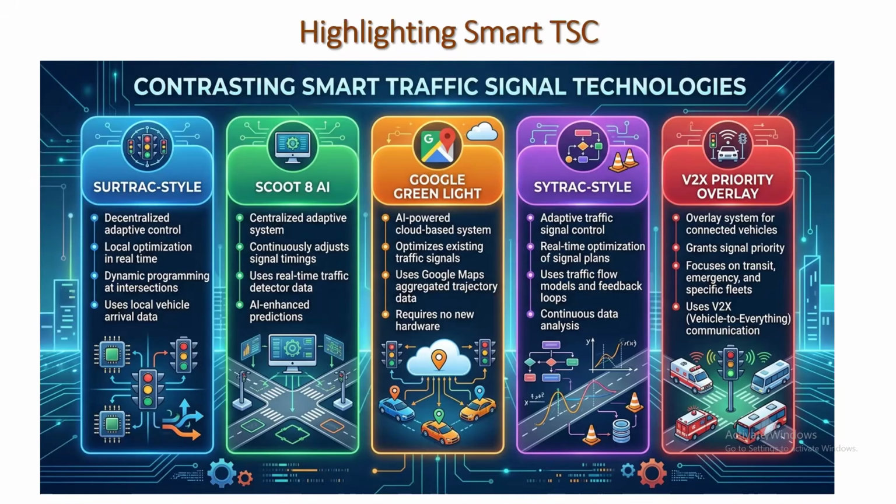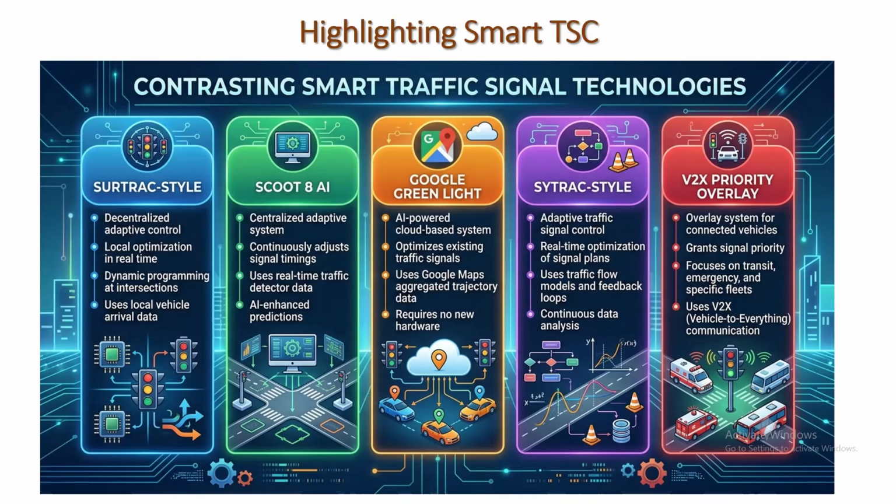Then comes the Google Green Light. It is an AI-powered cloud-based system. It optimizes existing traffic control, and this Green Light system uses Google Maps to aggregate trajectory data. The best part is that it doesn't require any new hardware.